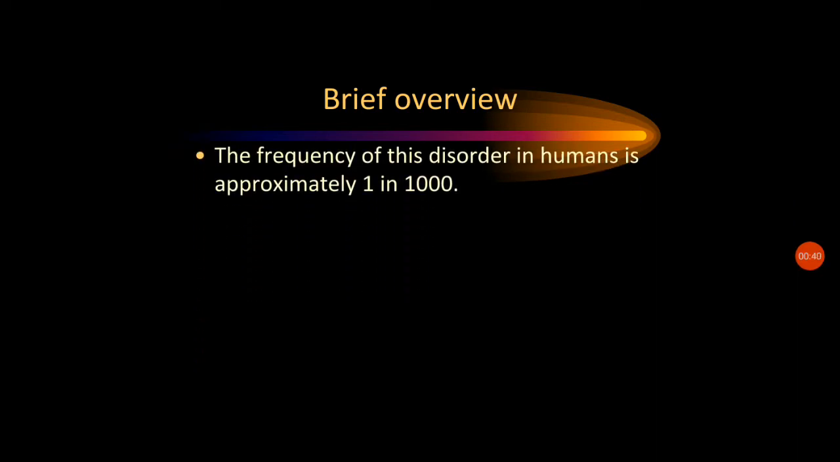The frequency of this disorder in humans is approximately 1 in 1000, and it accounts for 10% of all congenital heart diseases. The condition comes under the cyanotic conditions, because we already discussed PDA, VSD, ASD, and so on. Those are acyanotic congenital heart defects, but tetralogy of Fallot is a cyanotic heart defect. It is 10% of all congenital heart diseases.